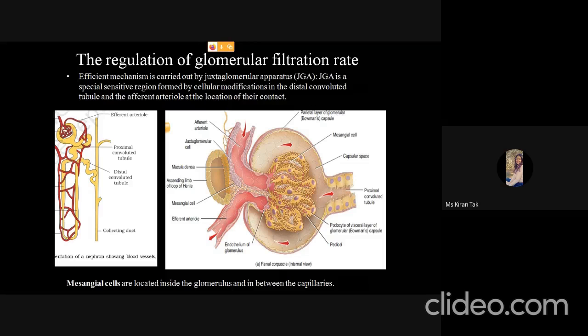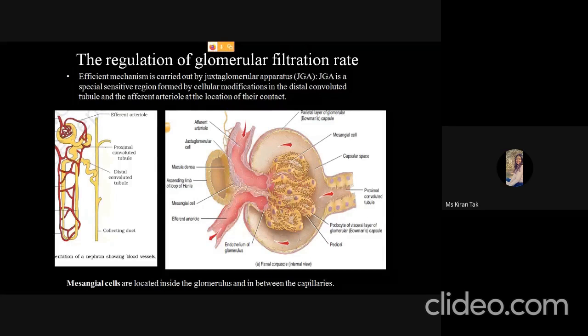The next is the regulation of the glomerular filtration rate. Okay, so there is a process known as autoregulation, in which the nephron does not require any other organ to regulate the GFR, so it regulates it itself, because as the GFR increases, that means the water increases, and along with water, solutes also increase.